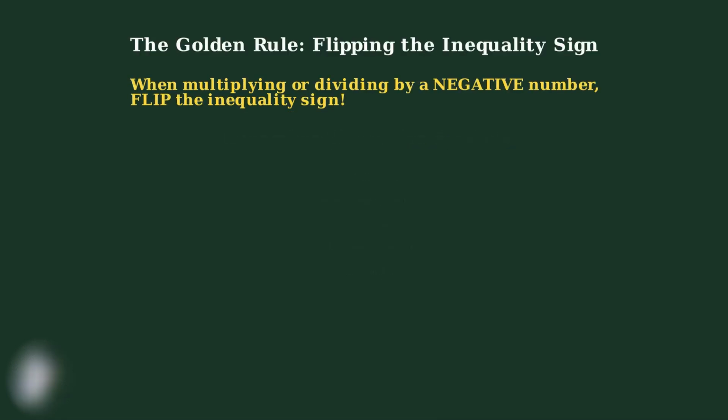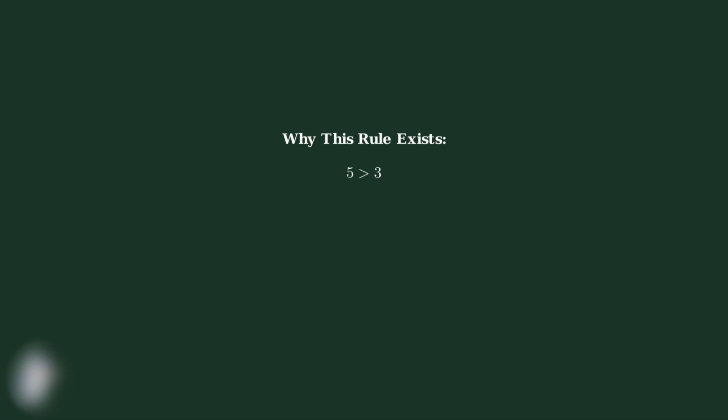Now we come to the most important rule in solving inequalities, what I call the golden rule. When you multiply or divide both sides of an inequality by a negative number, you must reverse the direction of the inequality sign. But why does this rule exist? Let me show you the mathematical reasoning behind it using a simple example that will make this concept crystal clear.